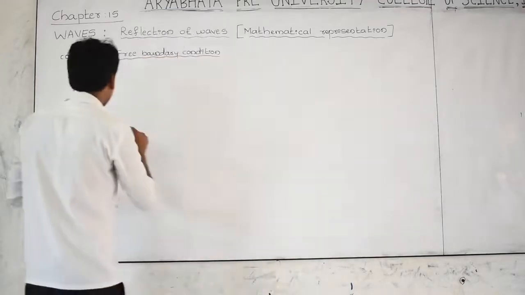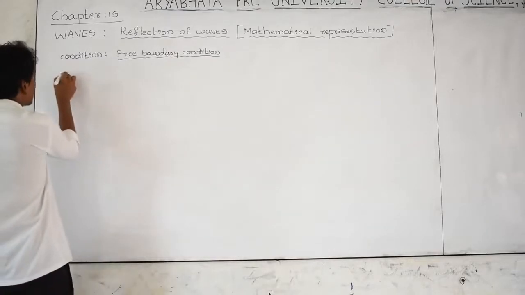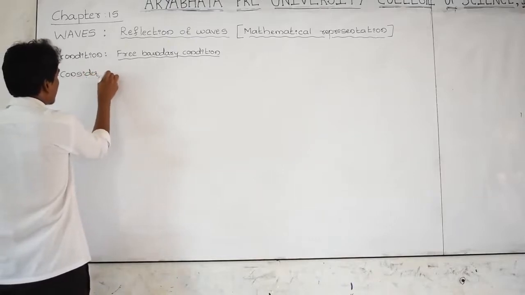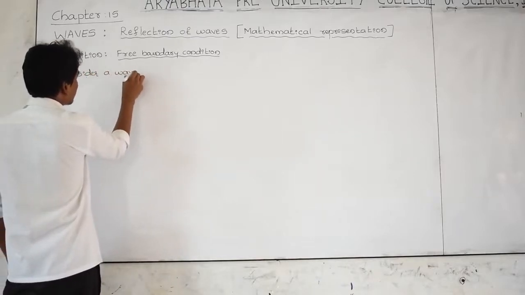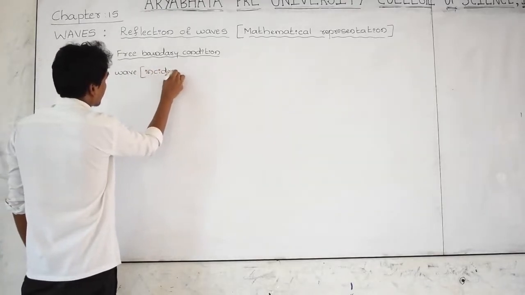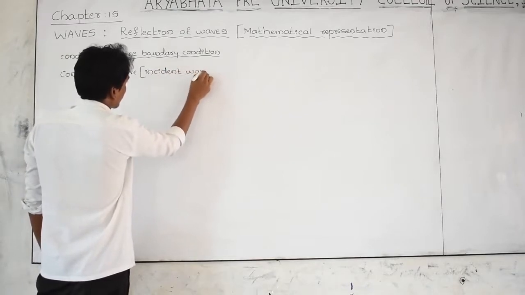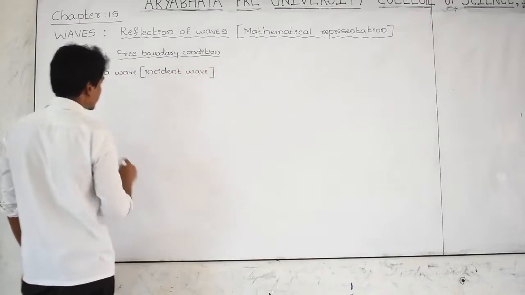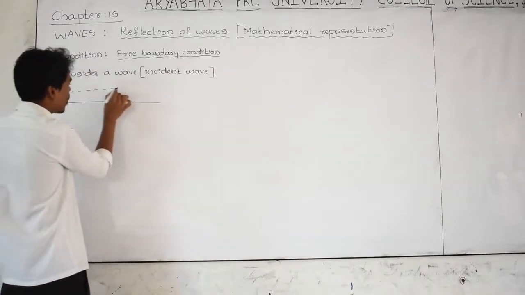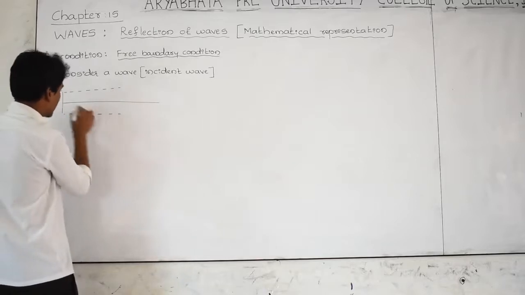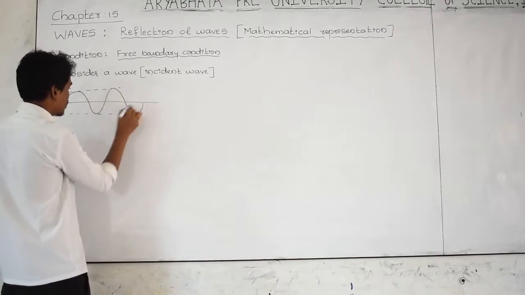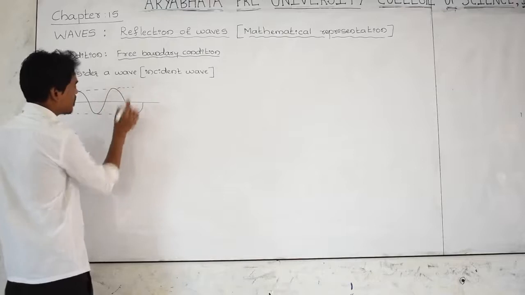Let us take that diagram. Consider a wave. This is the incident wave, meaning the original wave.